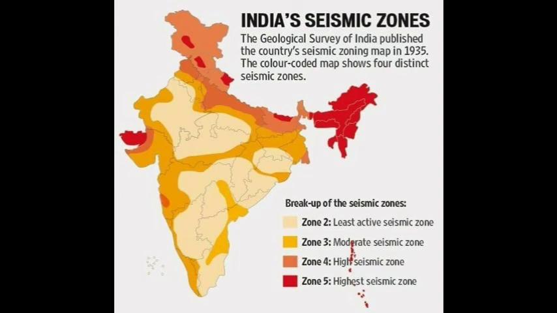If we speak about other past experiences, in 2000 we have Bhuj in Gujarat. Even in 2005 we have a massive earthquake in Jammu Kashmir which nearly killed 90,000 people. And in 2011 there was a massive earthquake in the state of Sikkim. And in 2015 Nepal faced a big massive earthquake which even impacted some parts of India, of Uttar Pradesh and even Bihar. India, at that time, gave assistance to Nepal.